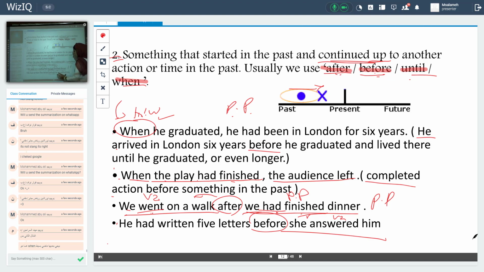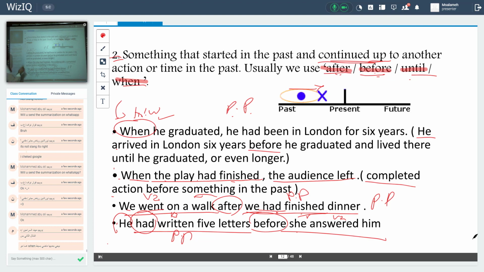That means this part is what? Simple past, preceded by what? Past perfect. Had. Subject, followed by had, verb 3, complement. Before, she, subject, answered, verb 2, him. Okay? It's clear.